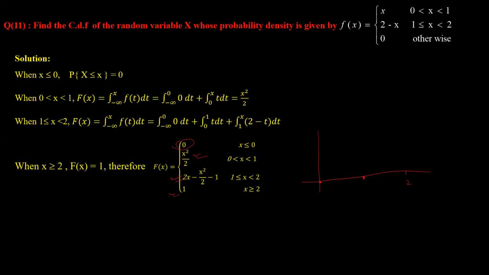Between 0 and 1 you have x square by 2, something like a parabola curve like this, and then you have another curve. It will go something like this and then become straight. You just have to draw the curve in that particular range.